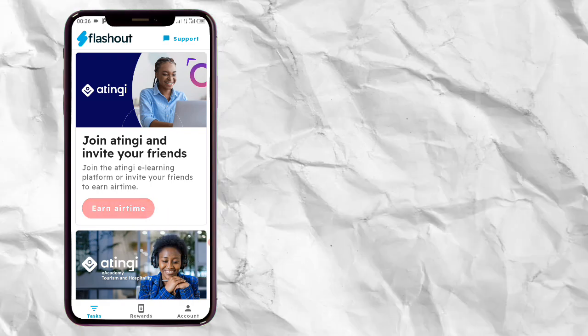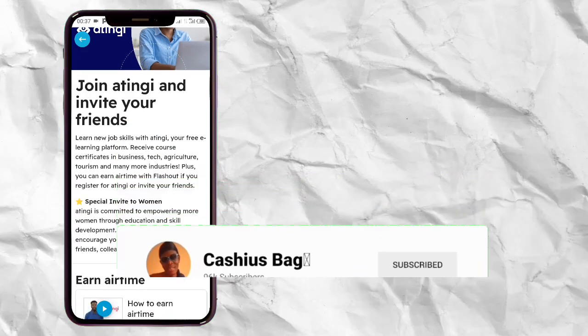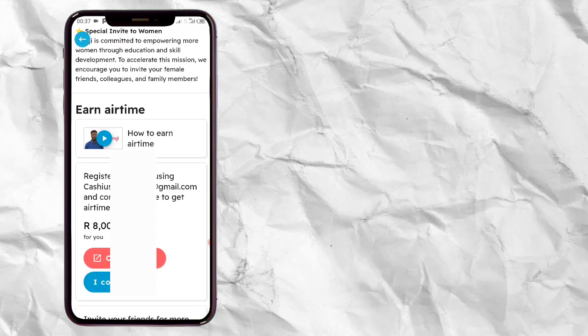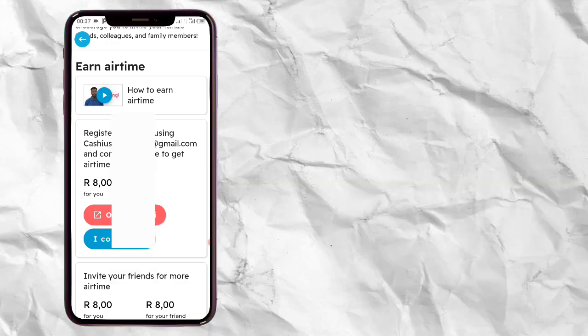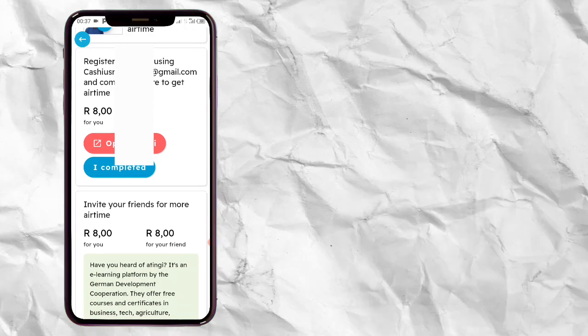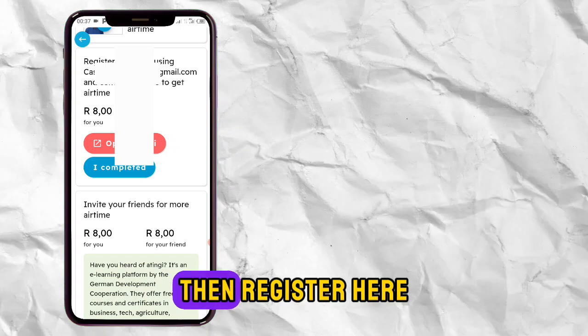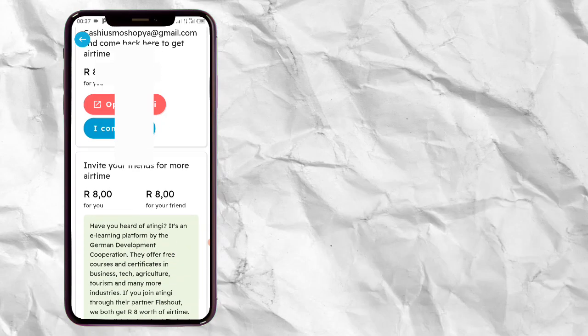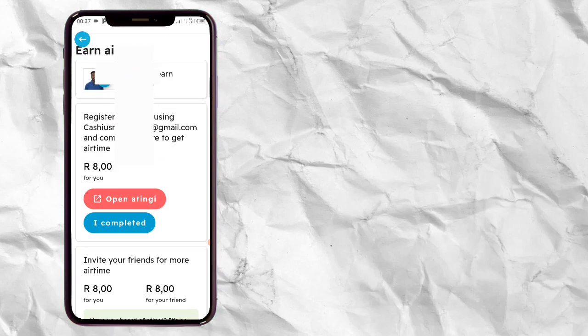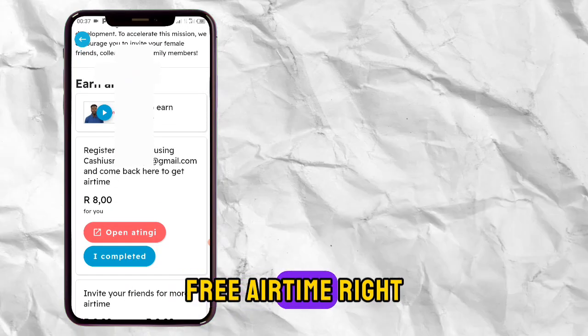You're going to tap on airtime. So here, the first way of how you can get the airtime, we just have to register. The last way of how to get free airtime is just to invite friends. As I told you, tap my link there, it will take you to this website, then register here. Register, so you can get your link there. You will get your link on this page, share it with other people, and you'll get more free airtime.